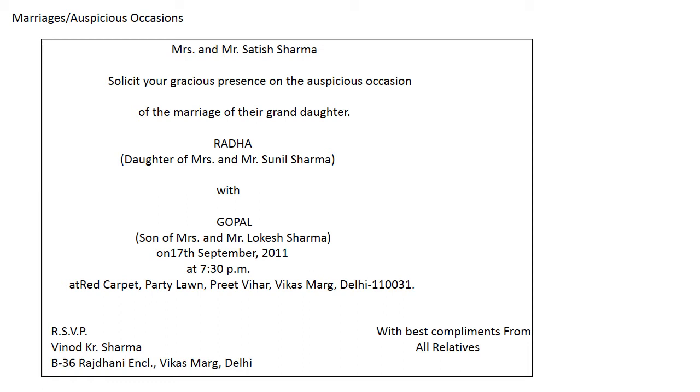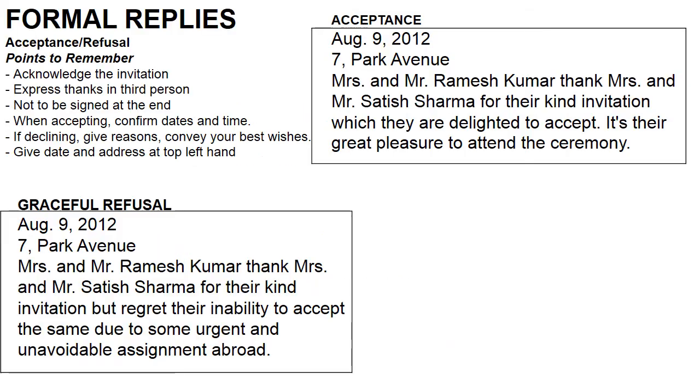Now, who is this Vinod Kumar Sharma? Someone who is related to the family. B36 Rajdhani Enclave, Vikas Marg, Delhi. Now, on this side, it is not compulsory, but you can mention "with best compliments from all relatives". So, this is an example of a card for a marriage occasion.